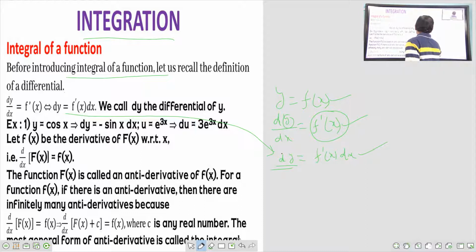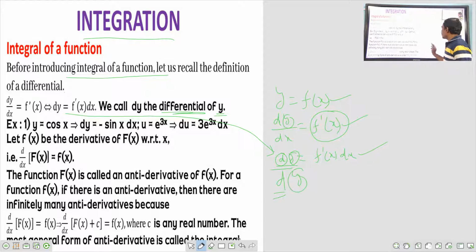dy, where d means differential of what? After d we have y. That's why dy is called the differential of y. Differential means some change in one, that's why differential of y.